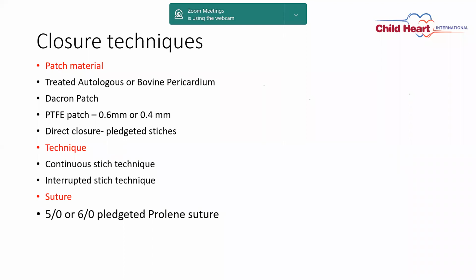In our unit, for more than 5 kilo child, we use the continuous stitch technique, while for less than 5 kilo, we use the interrupted stitch technique. The sutures we use are 5-0 pledgeted sutures for more than 5 kilo child, while for less than 5 kilo child we use 6-0 pledgeted.